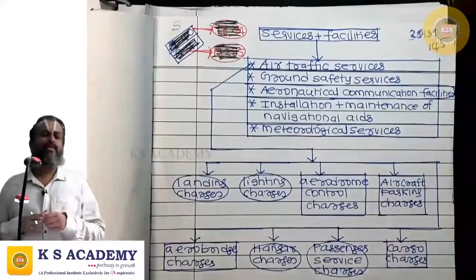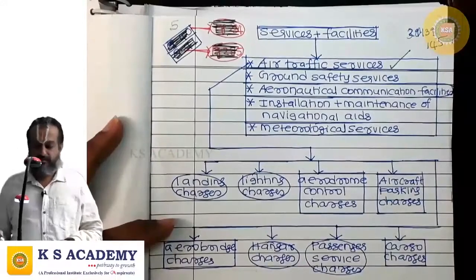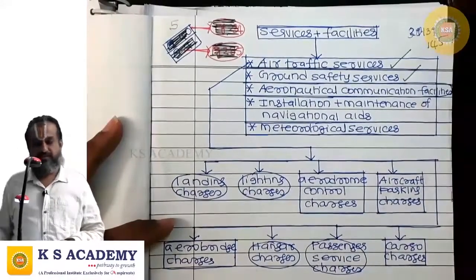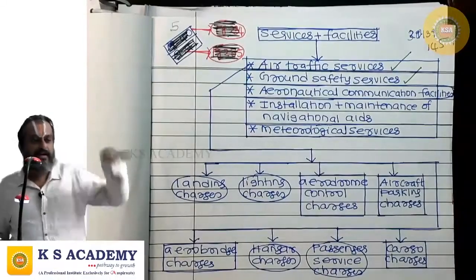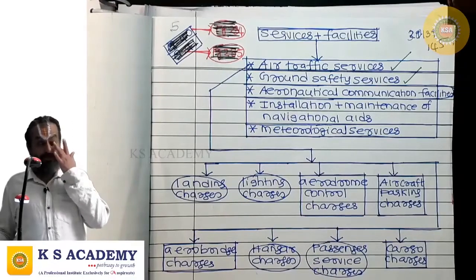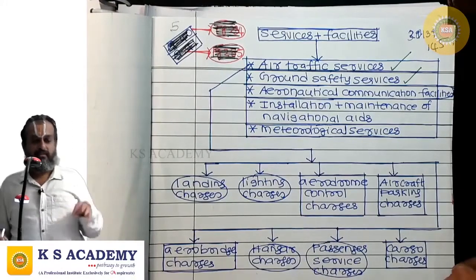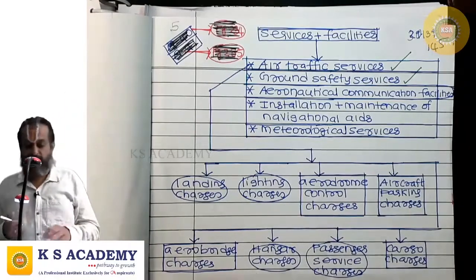What services or facilities are provided? Air traffic services, ground safety services, especially when the aircraft takes off or is landing. So many precautions are to be taken, and so many services are provided for safe landing and safe takeoff.